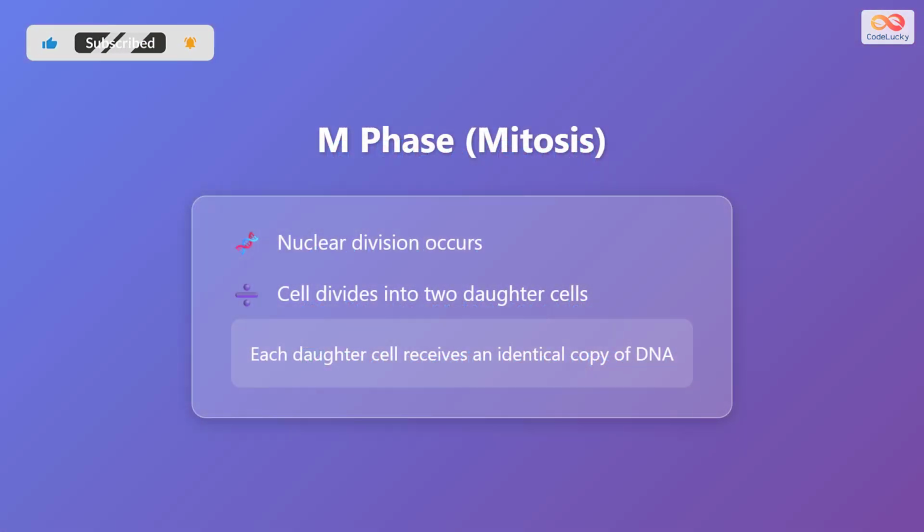Finally, we reach M phase, where mitosis occurs. This is the dramatic phase where the nucleus divides and the cell physically splits into two daughter cells. The duplicated chromosomes are separated and distributed equally to each new cell. At the end of mitosis, each daughter cell receives an identical and complete copy of the DNA. These two new cells are genetically identical to each other and to the original parent cell, and they can now begin their own cell cycles.